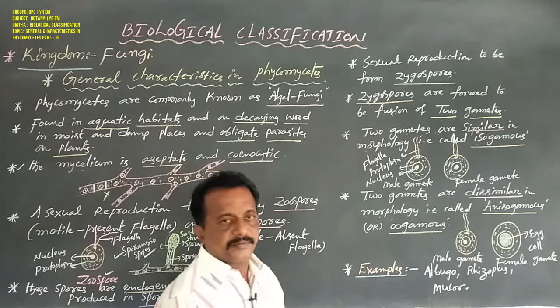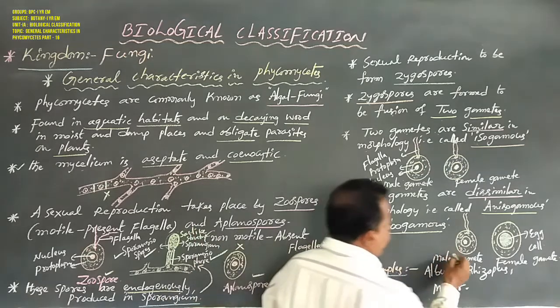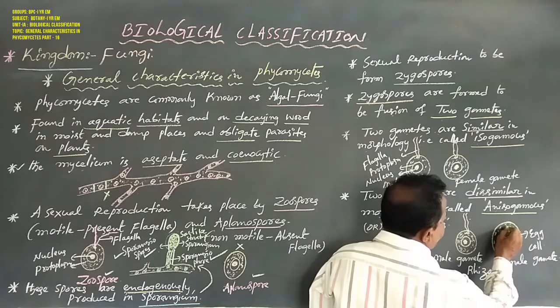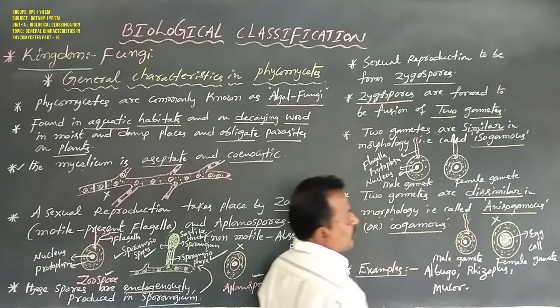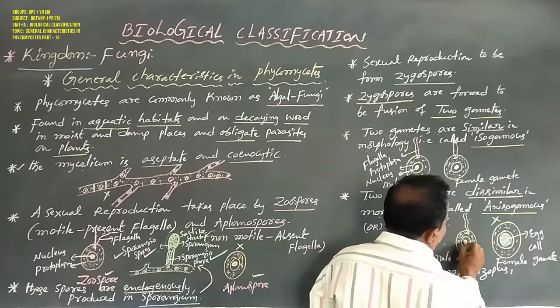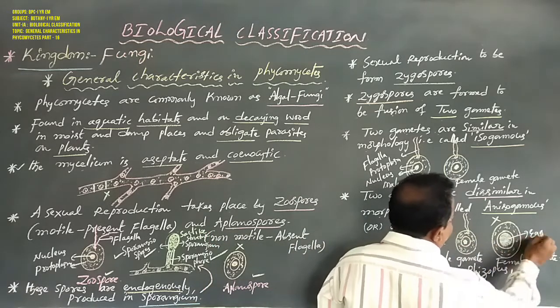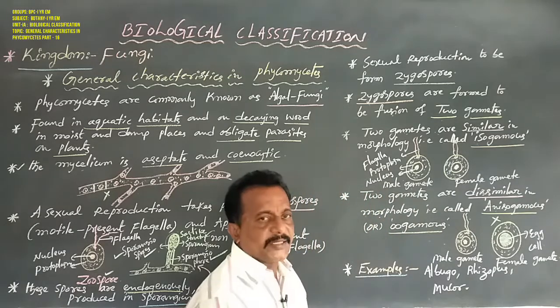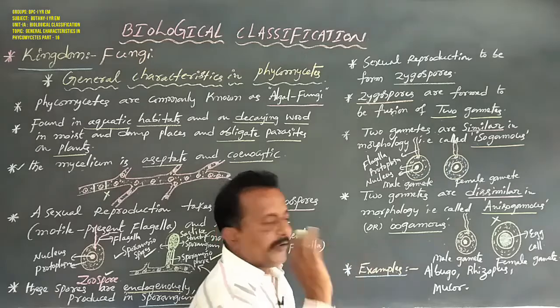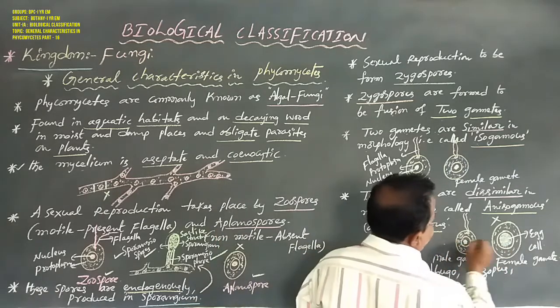Sometimes the male gamete has flagella while the female gamete has none. The male gamete has a well-developed nucleus, while the female gamete has a large amount of protoplasm. So the morphology is totally different.